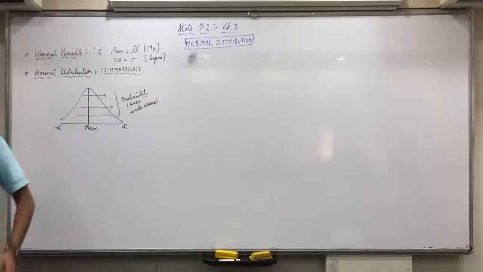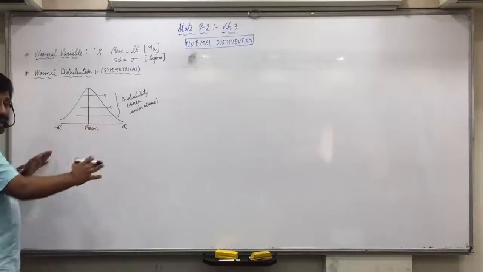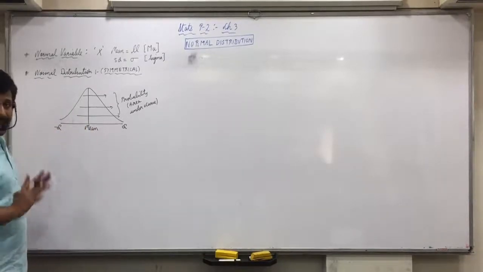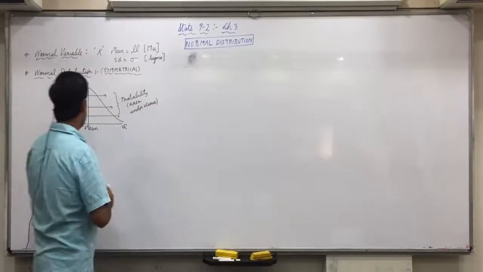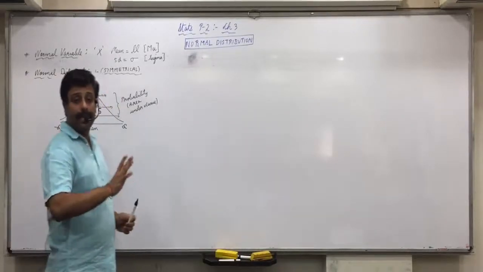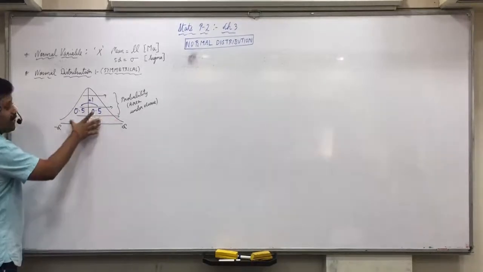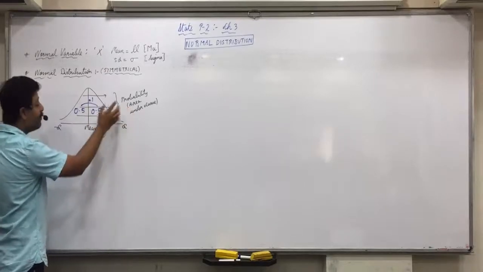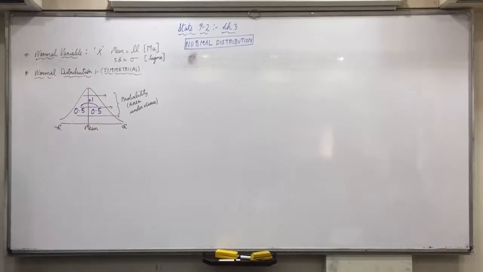And since for a probability distribution sigma px equals 1, the total probability is always 1. It's a symmetrical distribution, which means both sides will be 0.5 each. If you divide 1 into 2 equal parts in a symmetrical distribution, then this total area is 1, that denotes the probability. Left side area is 0.5, right side area is also 0.5.